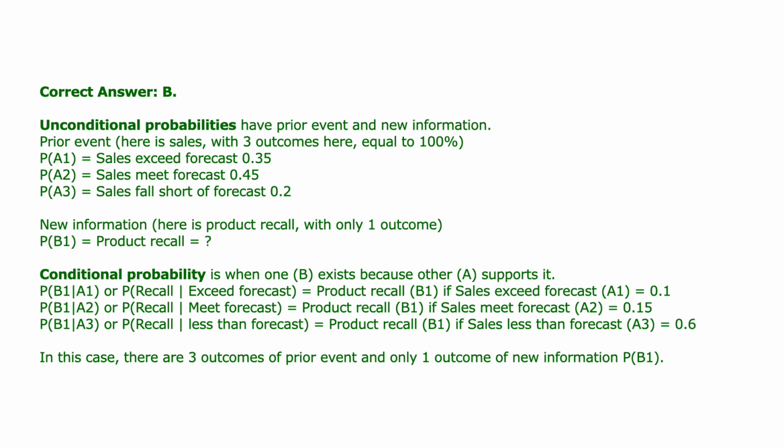Unconditional probabilities have the prior event and the new information. The prior event here is sales, with three outcomes equal to 100%. The new information here is product recall, with only one outcome. Conditional probability is when one, B, exists because the other, A, supports it. In this case, there are three outcomes of the prior event and only one outcome of new information, P(B1).